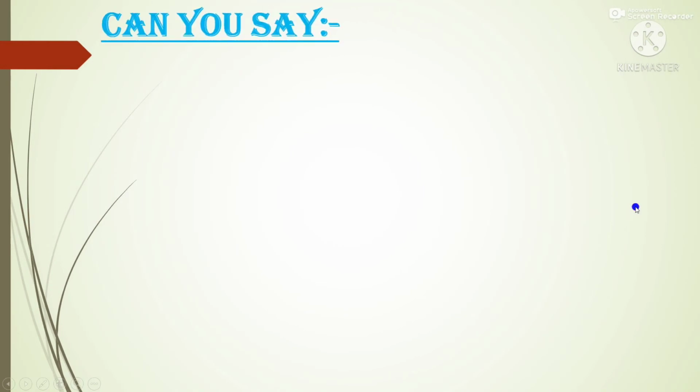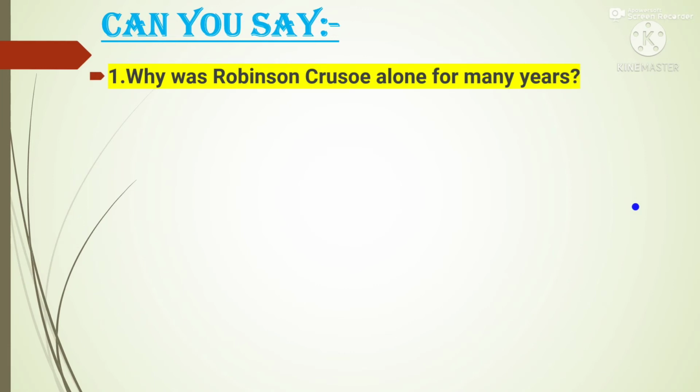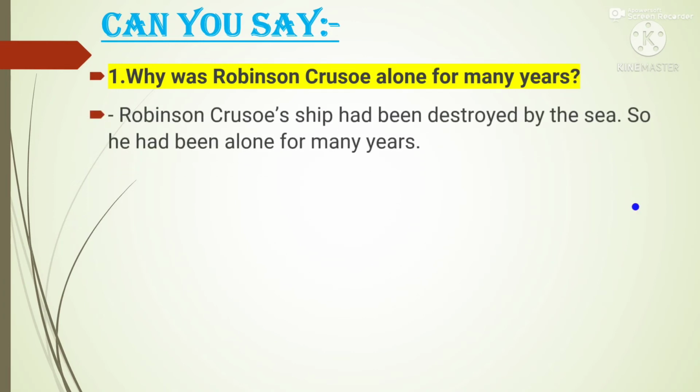Next is Can You Say? So now we will be asked some questions from the story and we will answer. Question number one. Why was Robinson Crusoe alone for many years? Answer: Robinson Crusoe's ship had been destroyed by the sea, so he had been alone for many years.